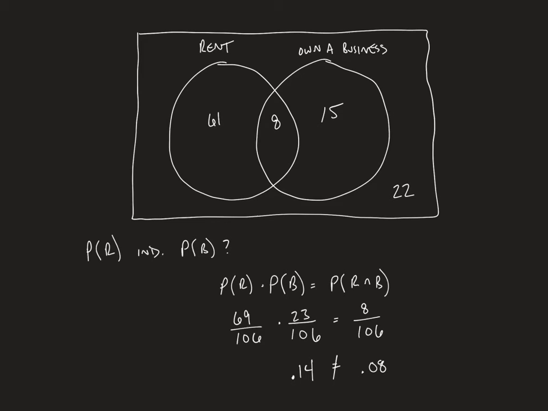So these two things are not equal, and they are not independent of one another. We've proven that since these two values are not equal, these two events are not independent, which means they are not operating independently of one another. There is some sort of relationship happening between whether or not you rent your apartment and whether or not you own your own business.